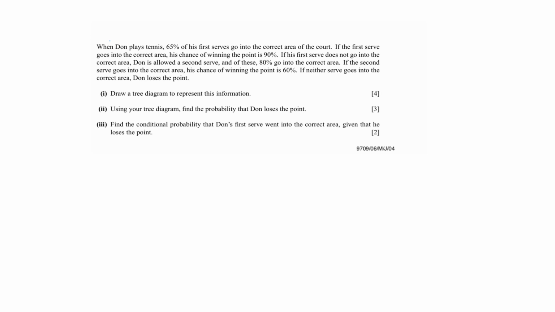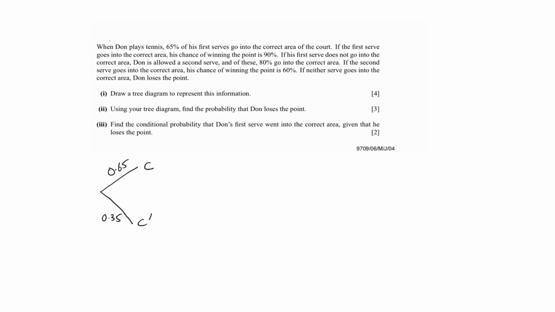So let's look at this example. When Don plays tennis, 65% of his first serves go into the correct area of the court. So when he does the first serve, either the serve goes into the correct area or it doesn't. There is a 65% chance, which means 0.65 probability, that the first serve goes into the correct area.